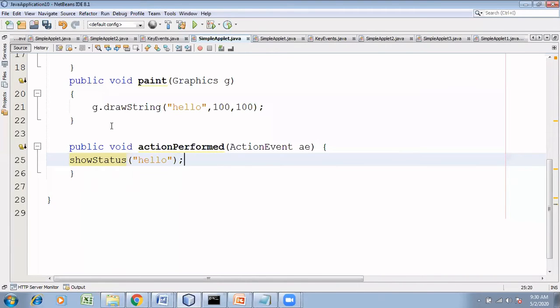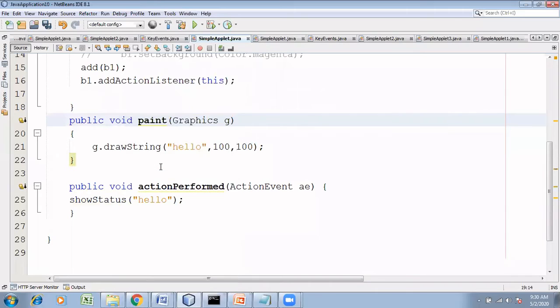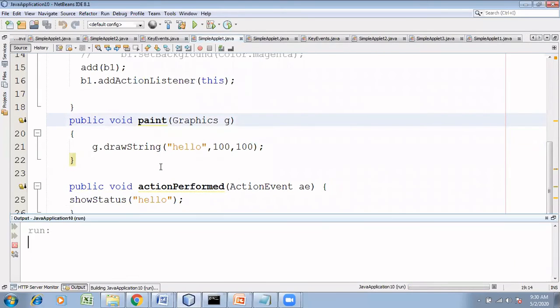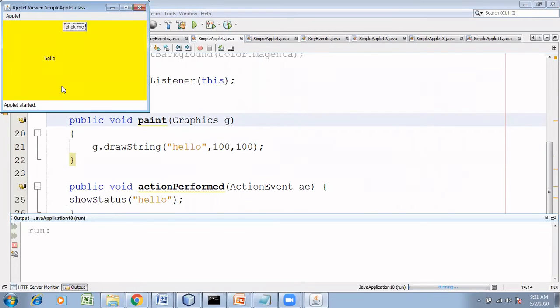Now when I run this, it is taking some time. See here, earlier when I clicked, nothing happened. Now in the status bar, hello is printed.